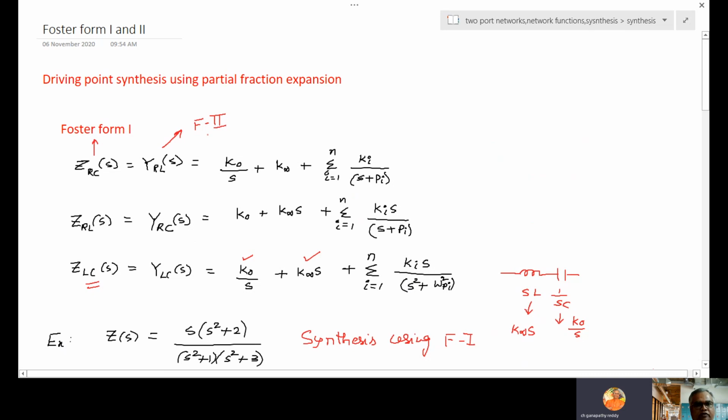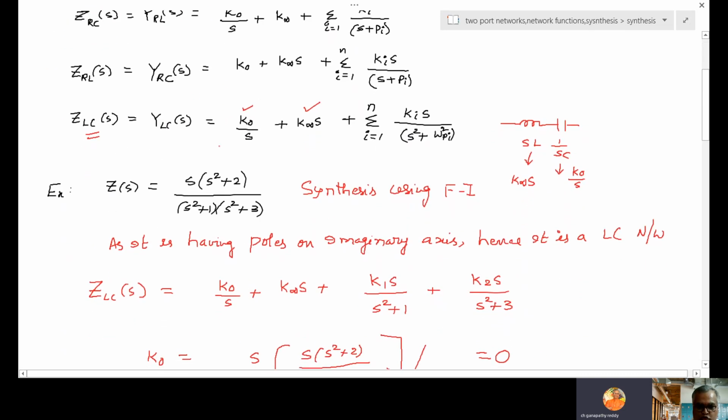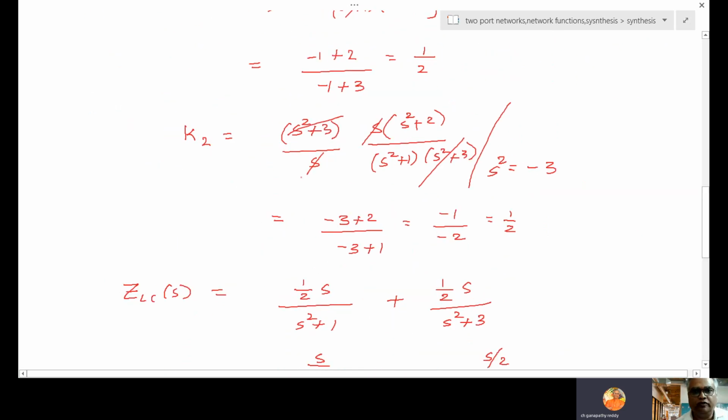So this was Foster form 1 for an LC network. If they ask the same problem in Foster form 2, it will be Y. So next let us solve Foster form 2. Same problem.